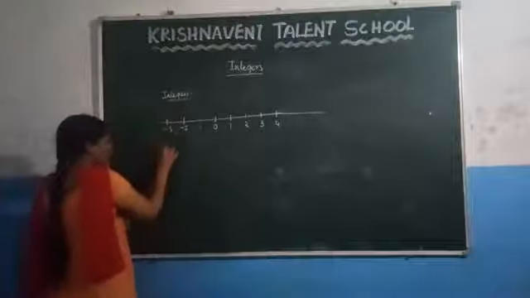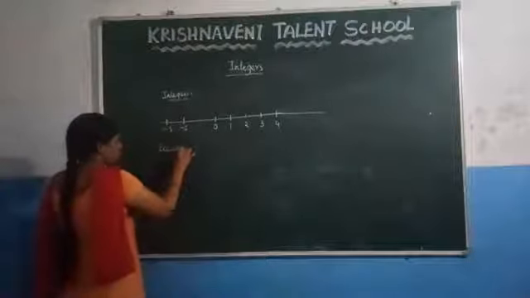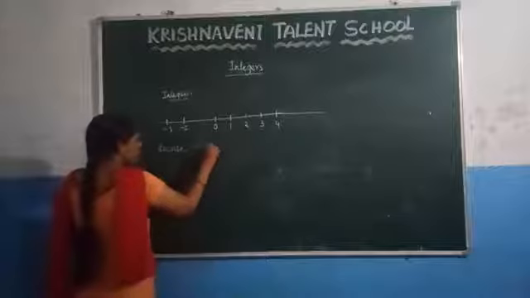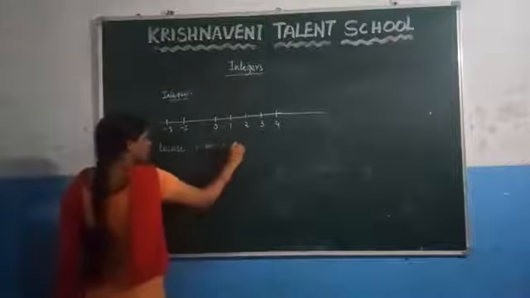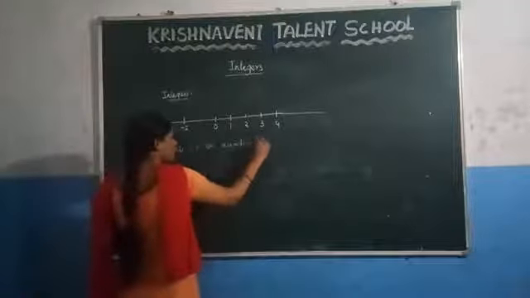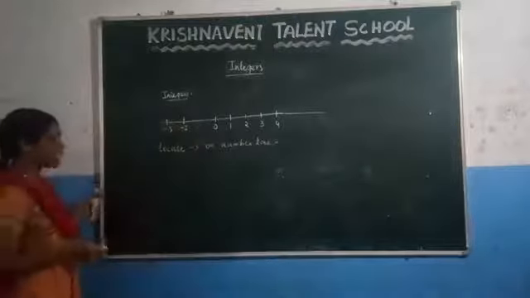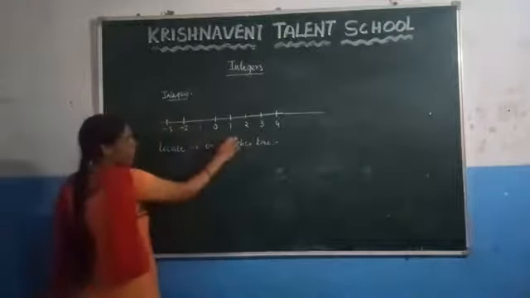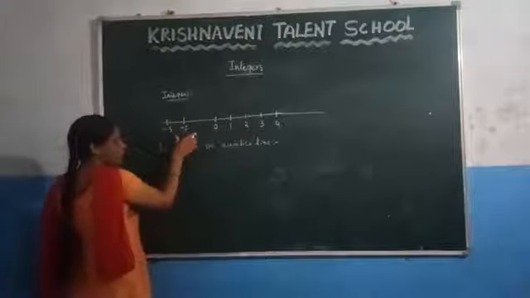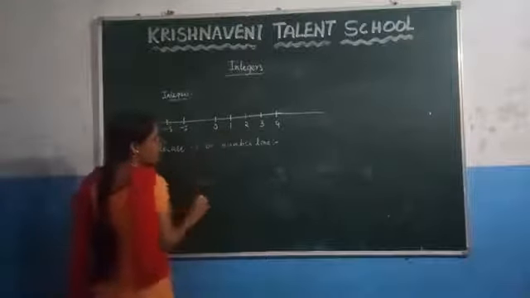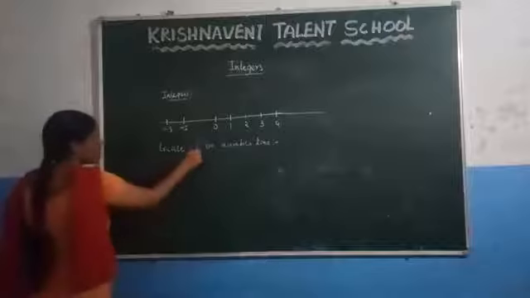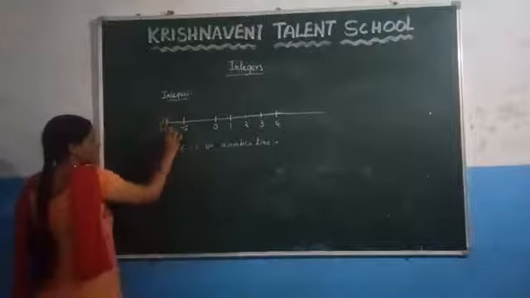Let us locate -3 on number line. How do you mark -3 on a number line? Just you have to draw the number line. After that you have to write the negative numbers, 0 and the positive numbers. Here you can observe that this is -3.